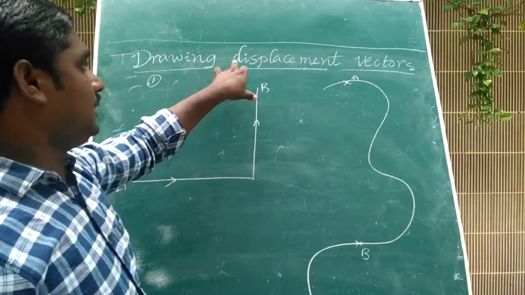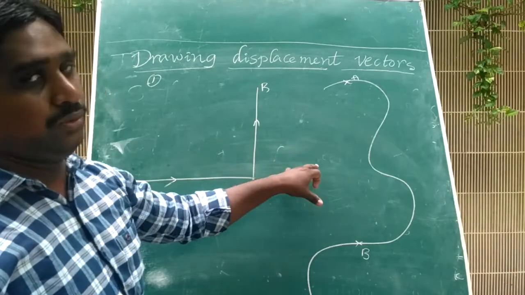We have to draw the displacement vectors in these two figures.